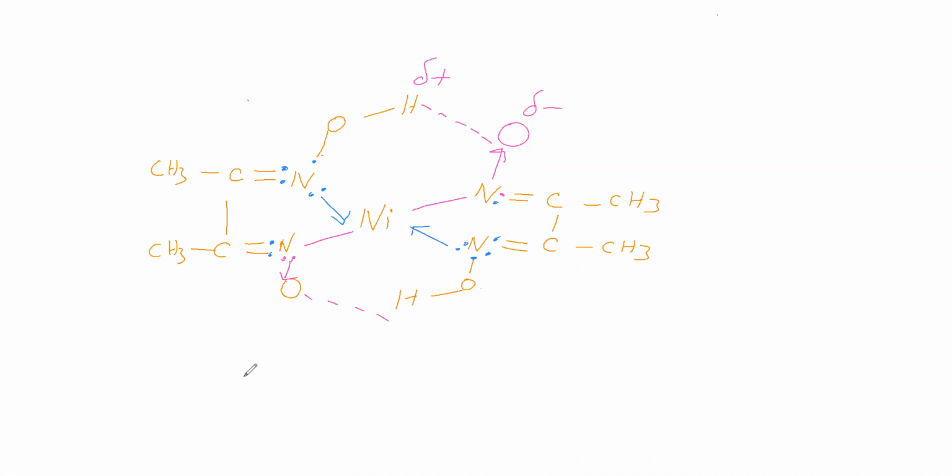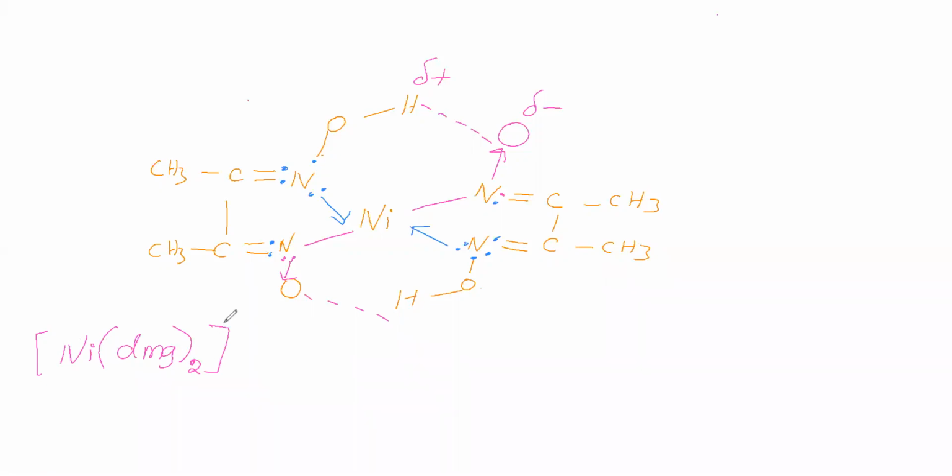This complex we will write in a short form. Nickel is the central metal. The ligand is DMG; you can write it in small letters or capital letters. Close the bracket. DMG is 2 times. This is a neutral complex because the net charge is 0.